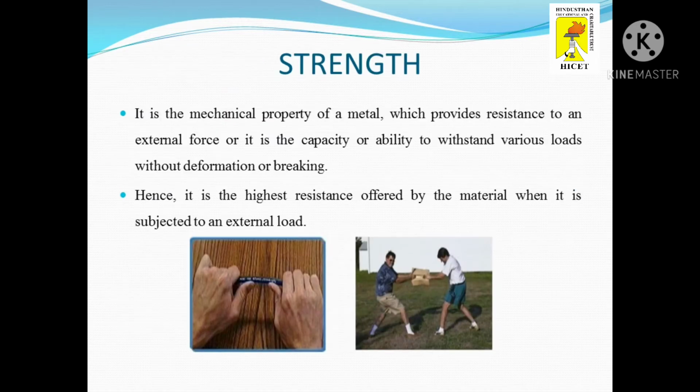Next one is strength. Strength is the mechanical property of a metal which provides resistance to an external force, or the capacity or ability to withstand various loads without any deformation or breaking of the object. Hence, it is the highest resistance offered by the material when it is subjected to an external load. The stronger the material, the greater the load it can withstand. In the case of metal, strength is very important because the metal should tolerate heavy loads. It means the metal should not be induced with heavy stress and deform.